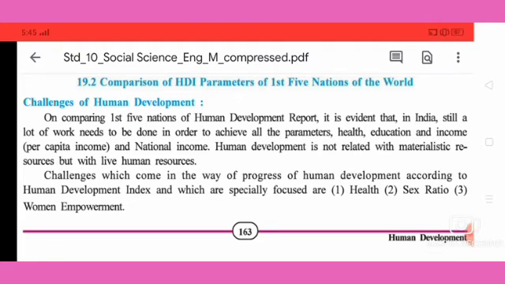The challenges which come in the way of progress of human development according to the Human Development Index, and which are especially focused on, are health, sex ratio and woman empowerment. So these 3 things are very important.